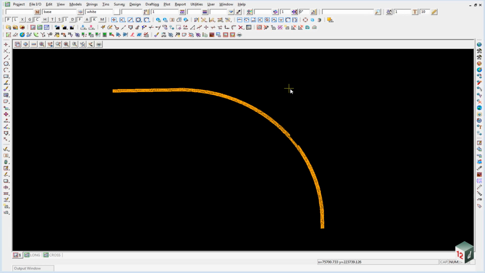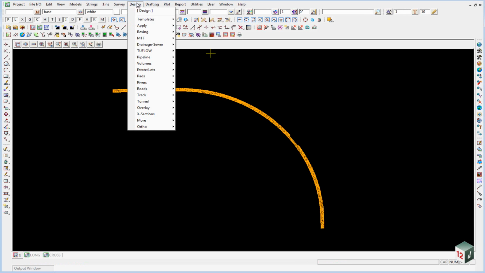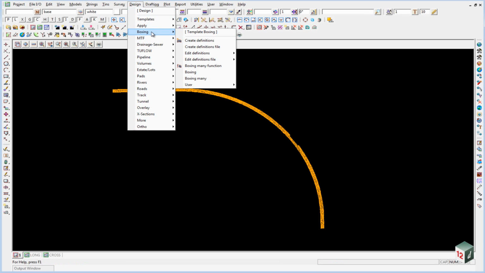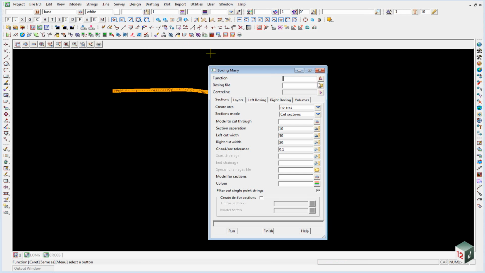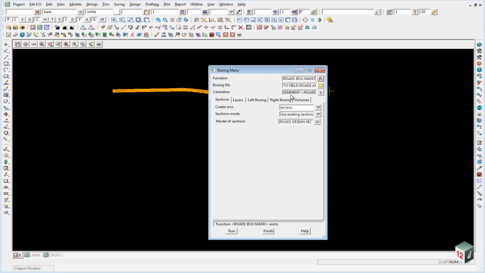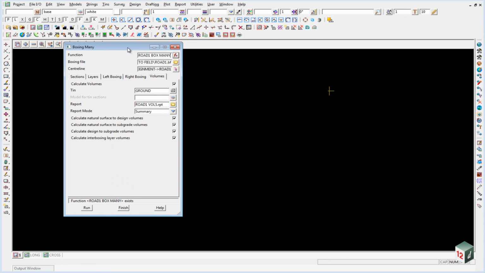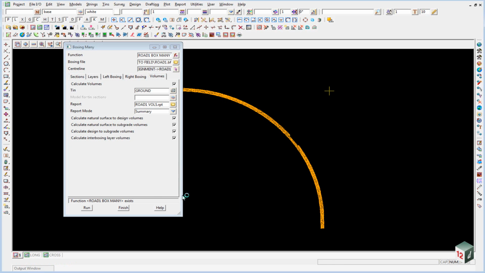We can now take a look at our boxing volumes. When we ran the boxing many function, it created the boxing volumes, and if we just open up our boxing many function again under design boxing many function, call up the function name and go into the volumes tab, we can then click on the report file and select open.